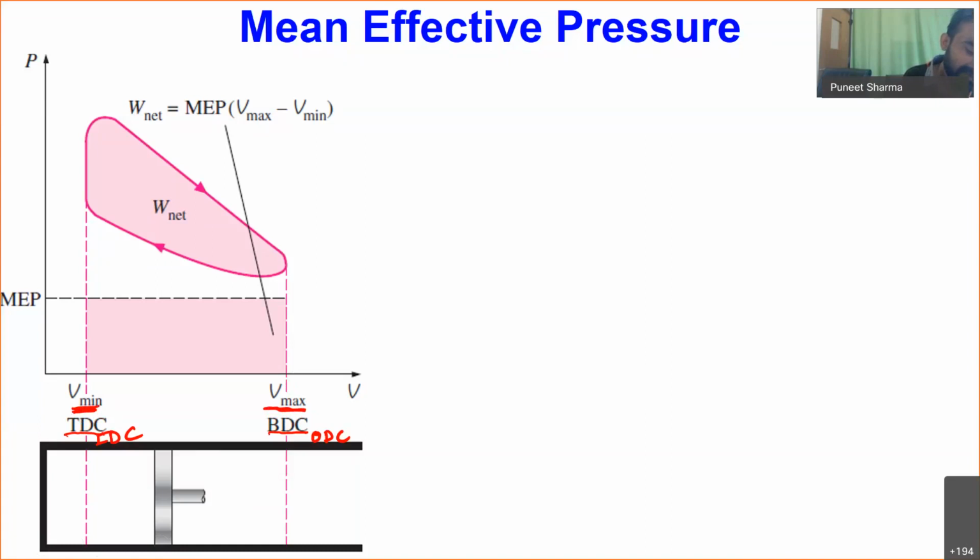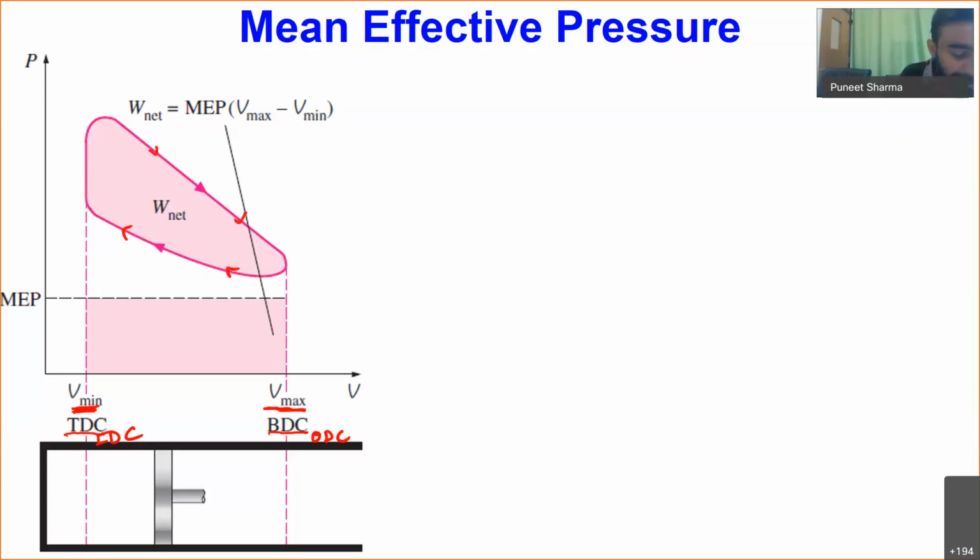While the piston reciprocates between bottom dead center and top dead center, it creates this kind of PV diagram. If I plot the pressure volume diagram, this kind of loop is traced. This is the diagram this device has given us.